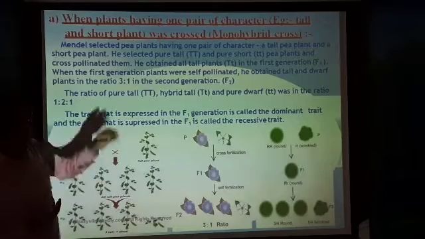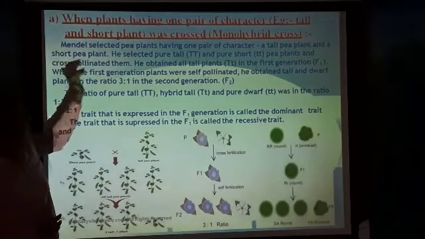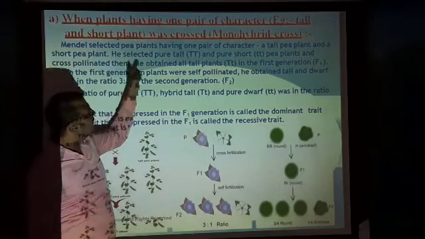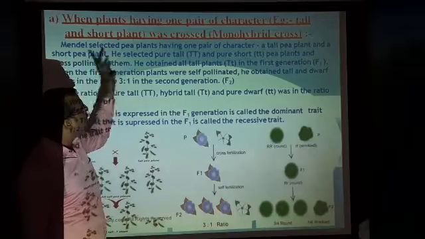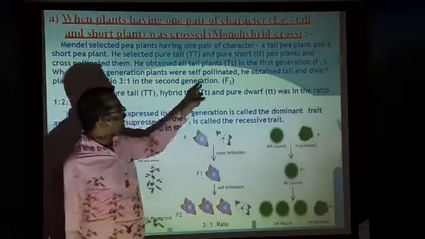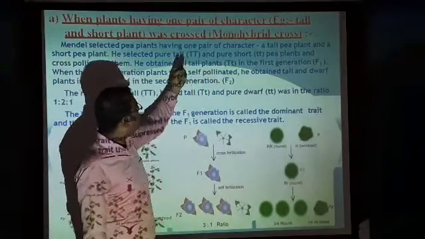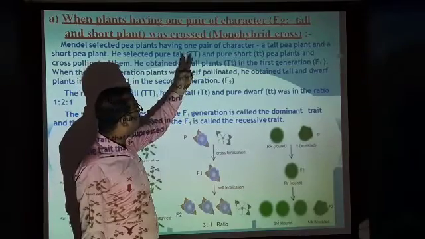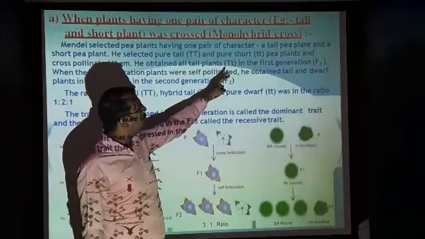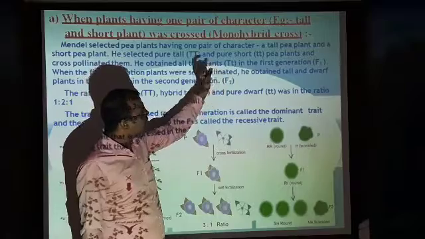Likewise here, one plant is pure tall, having gametes capital T and capital T, and the pure short plant has gametes small t and small t.